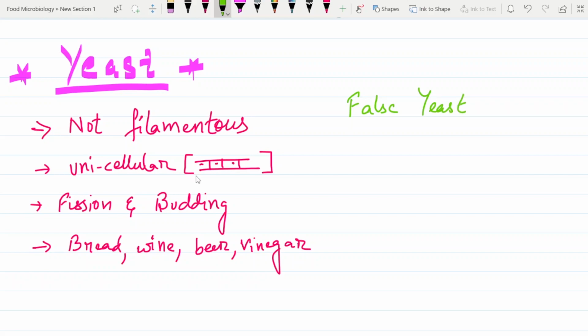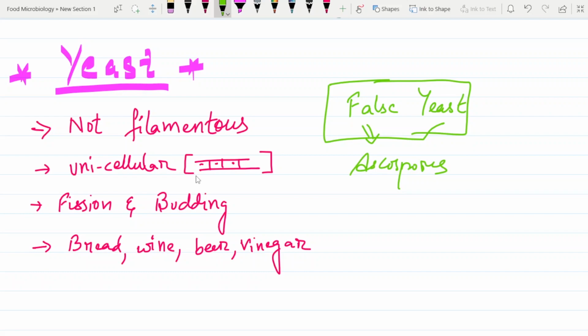What is false yeast? These false yeasts don't produce ascospores. We will learn about ascospores on the next page.